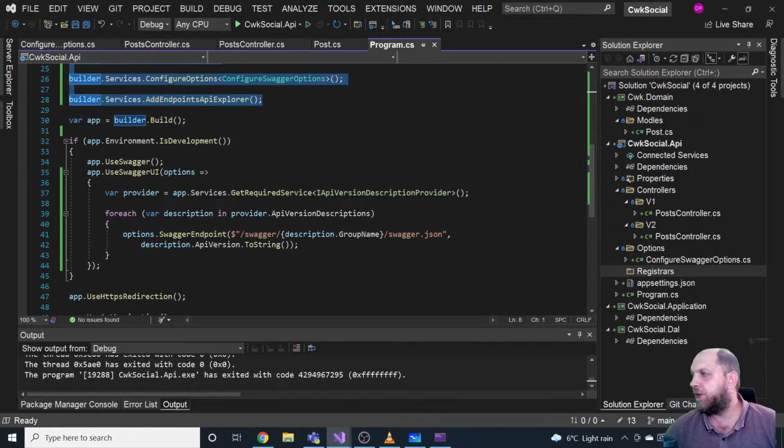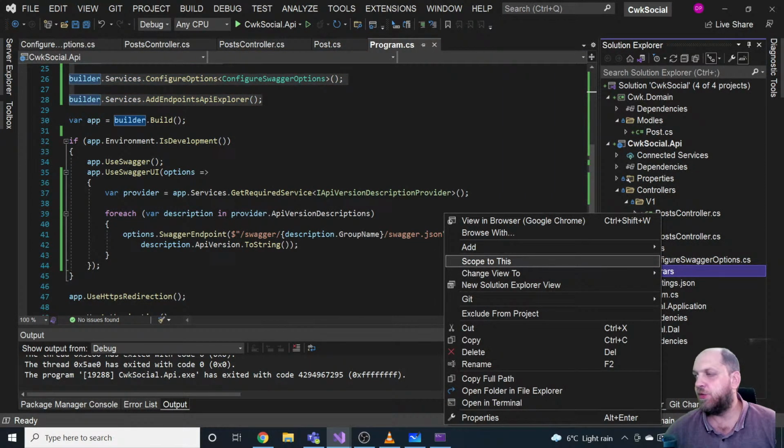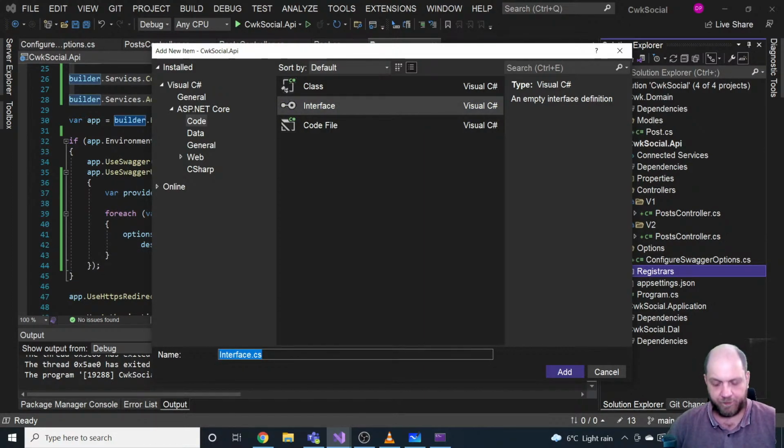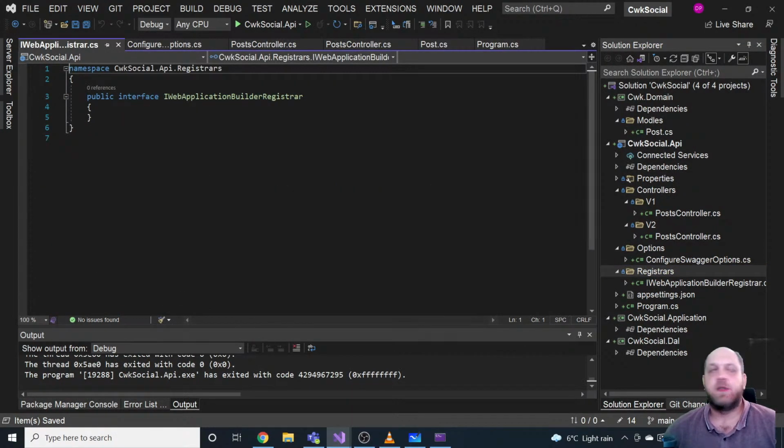So let's create here in this registrars folder then two interfaces. The first one, let's start with, would be an interface, and let's call it IWebApplicationBuilderRegistrar. We have IntelliSense, we just want to keep the intent clear. So this interface would define a contract for what a registrar on the web application builder should do.